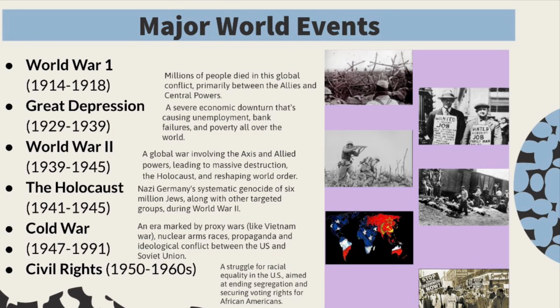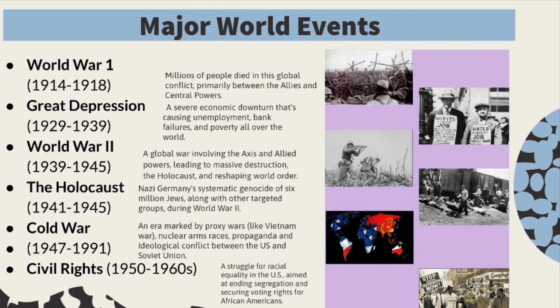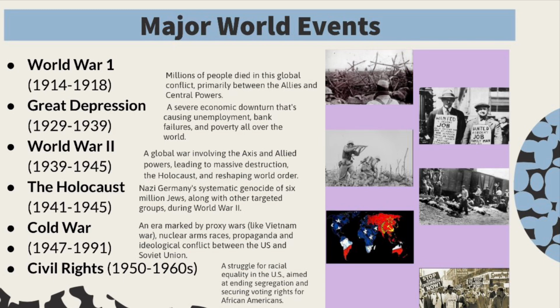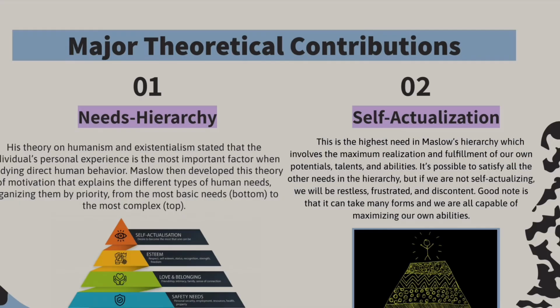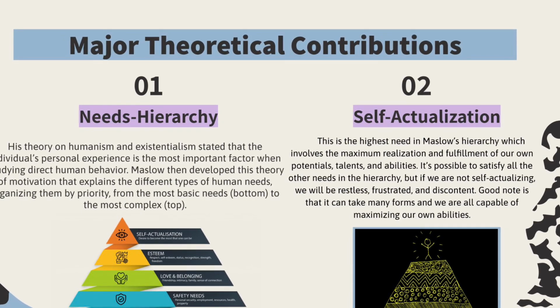After this, we have the civil rights movement from the 1950s to 1960s, which was around 10 years. Essentially, a struggle for racial equality within the US, which was aimed at ending segregation and securing voting rights for African Americans.